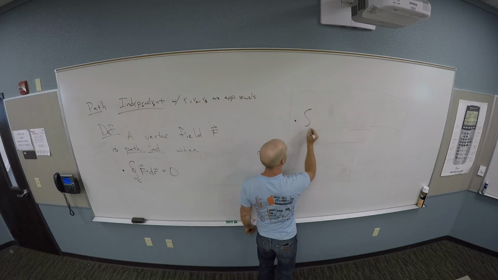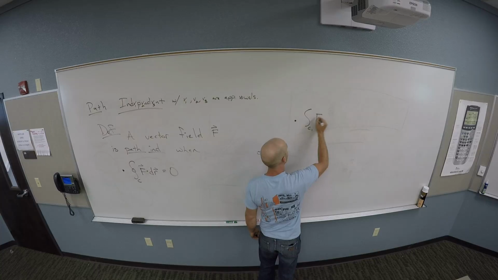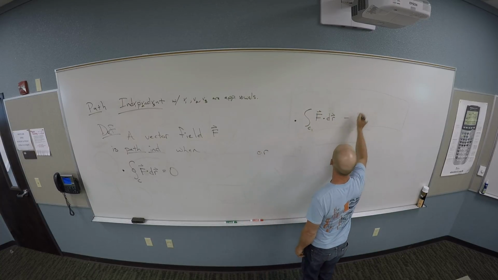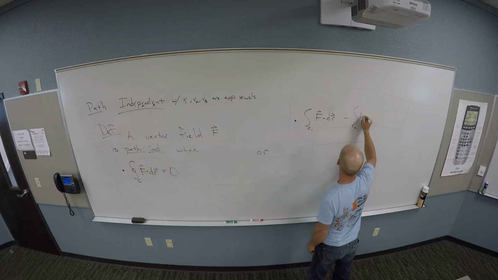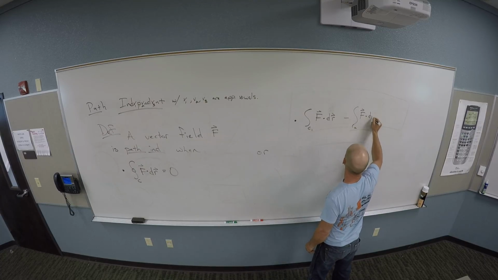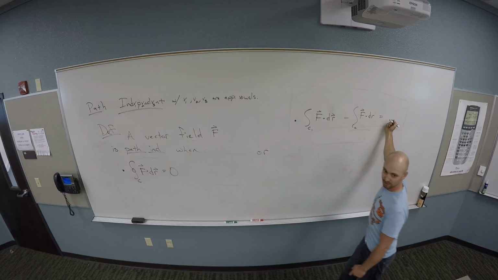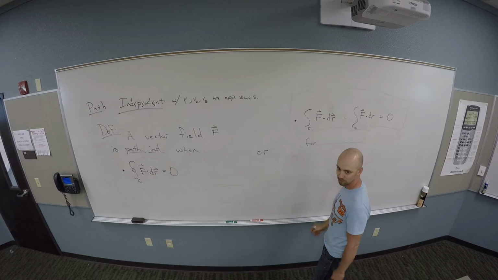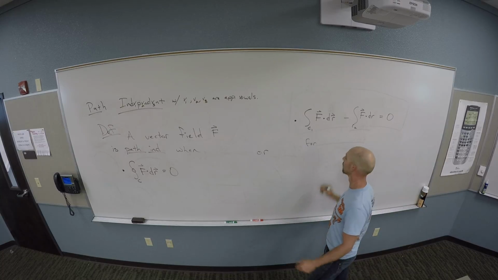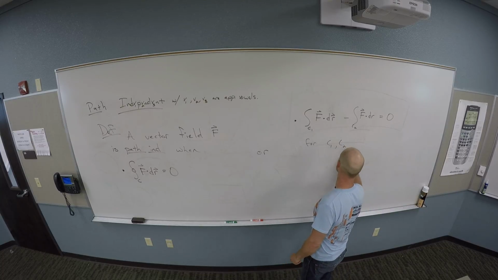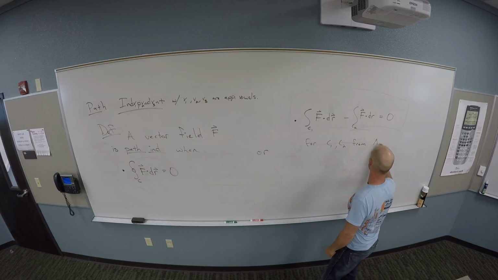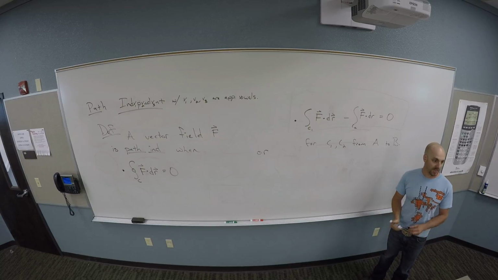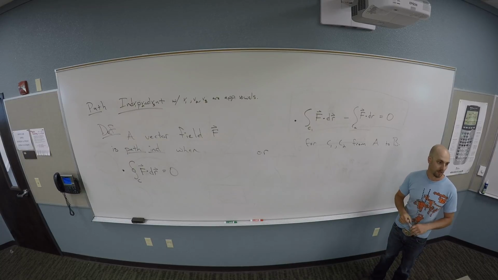Okay, so the integral over the curve C1 of F dotted with dr minus the integral over C2 of F dotted with dr is 0 for, now what'd you say about C1 and C2? If they have the same starting end. Yeah, for C1 and C2 from A to B. They both go from the same A to the same B.